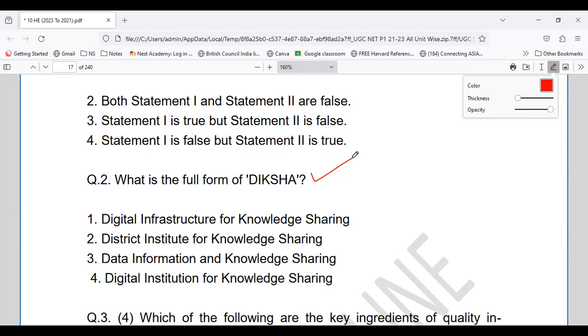Let's see how many of you are able to answer this question. A very easy question. In fact, no time should be taken for these questions. It should be very quick and fast.